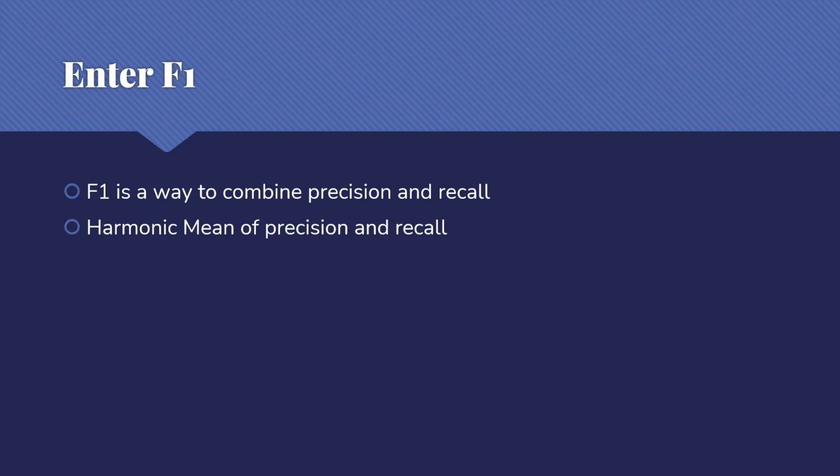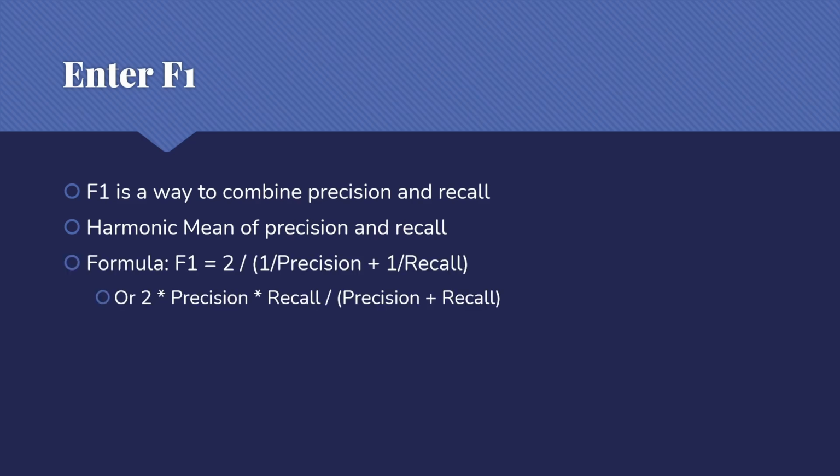Obviously, there are multiple ways that we could do this. The standard way to do it is something called F1. It's a way to combine precision and recall. Specifically, it's the harmonic mean of precision and recall. There are several different ways you can take a mean of numbers. One of them is the one we're most familiar with, the arithmetic average, where we just add them up and divide by the total. Then we have the geometric mean.